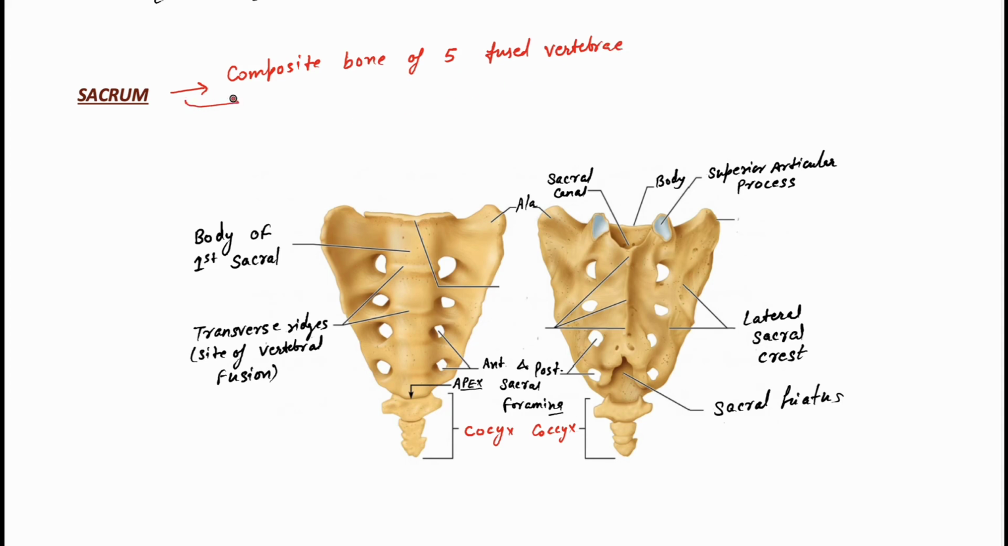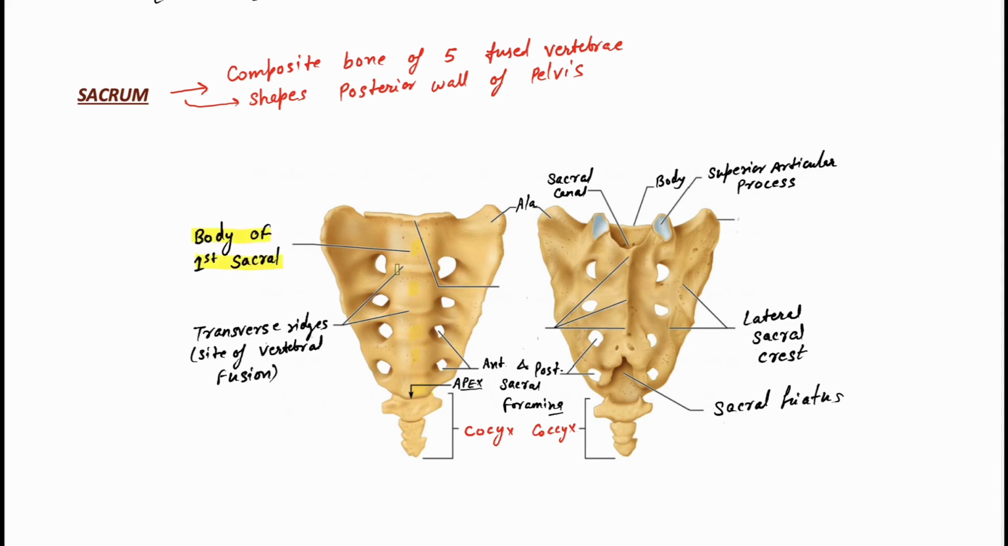Then what is the function of the sacrum? It shapes the posterior wall of the pelvis. Who gives the shape to the posterior wall of the pelvis? That is our sacrum, right? Then you can see, first go to the diagram now. So we can see this is the body of the first, then second, then third, then fourth, then fifth. So this is the body of the first sacral vertebra.